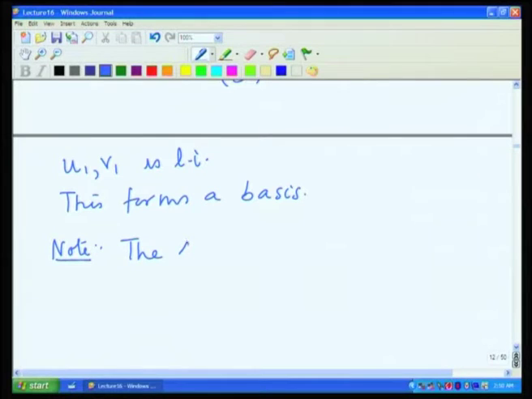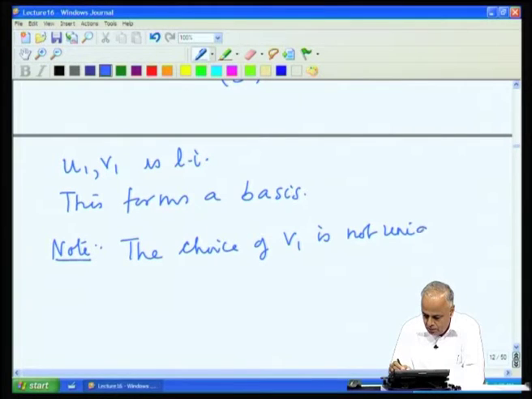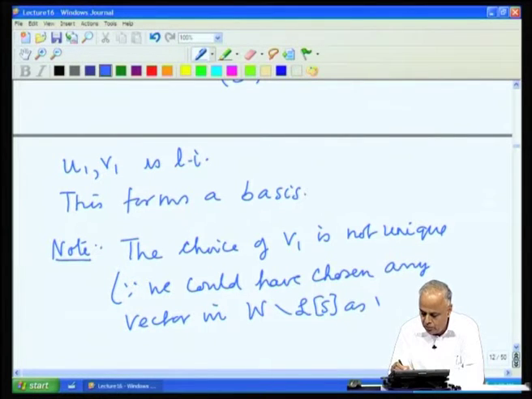Therefore, the choice of V1 is not unique, because we could have chosen any vector in W minus LS as V1.